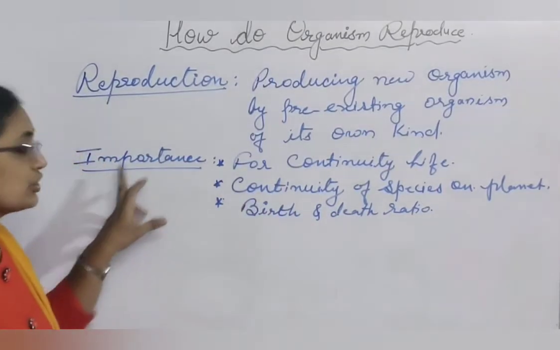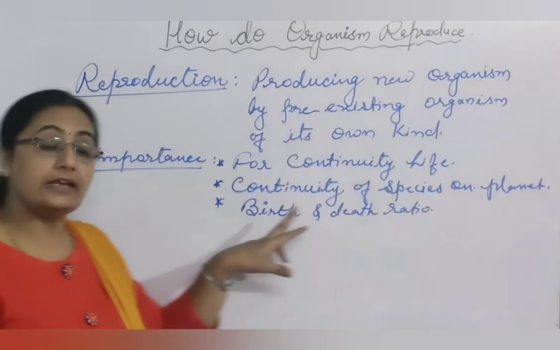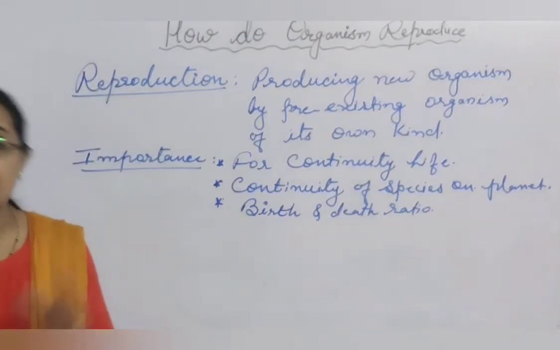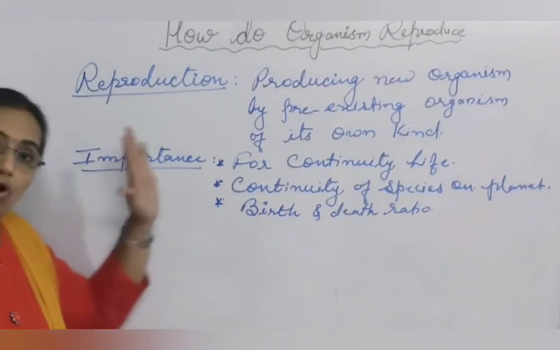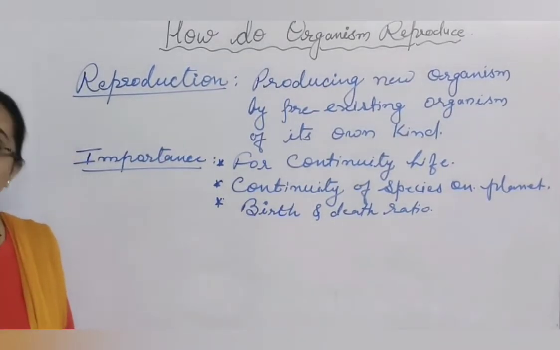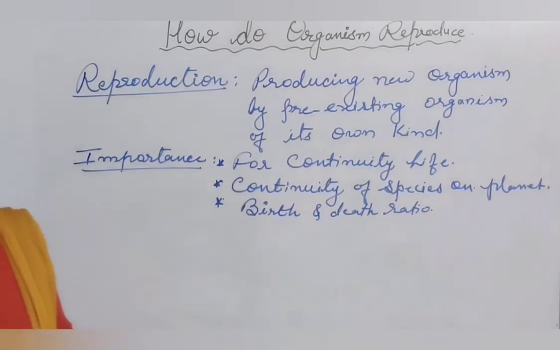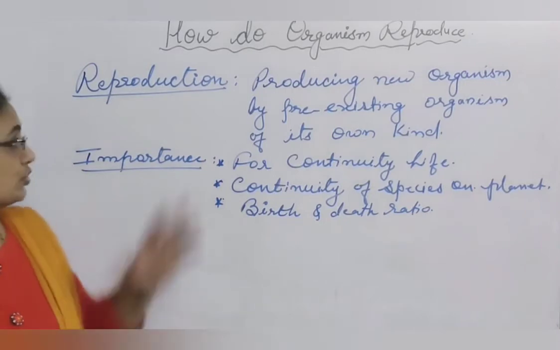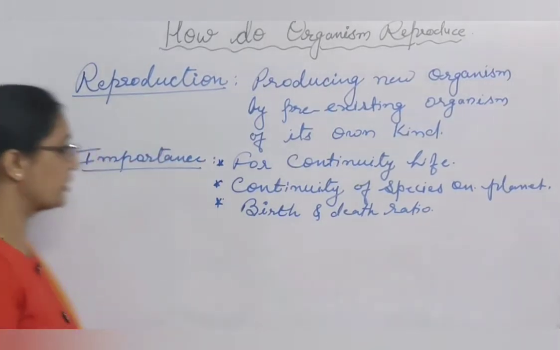So the process of reproduction helps to maintain the birth and death ratio so that there is a balance in the ecosystem related with all types of organisms. All organisms show the process of reproduction. Even microbes, plants, animals, unicellular, multicellular, each and every organism shows the process of reproduction.